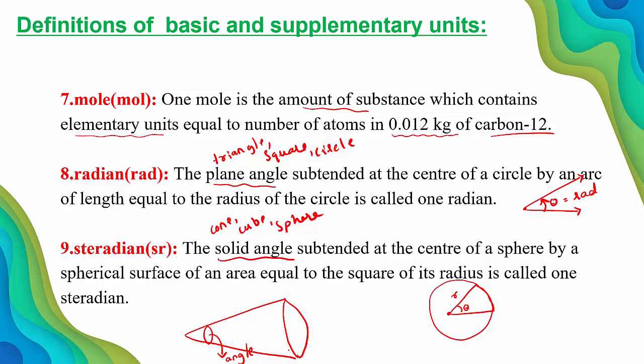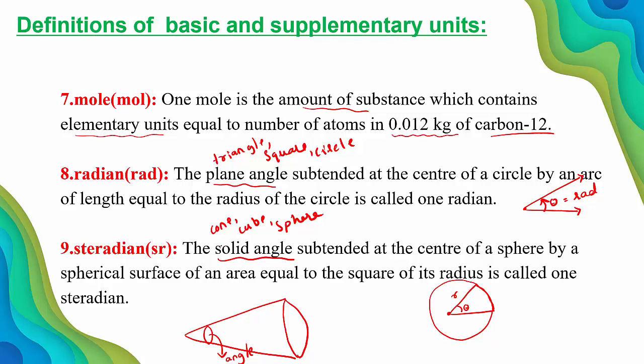So this is for steradian or solid angle. The solid angle subtended at the center of the sphere by a spherical surface of an area equal to the square of its radius gives 1 steradian. So this is for 3-dimensional and plane angle is for 2-dimensional.